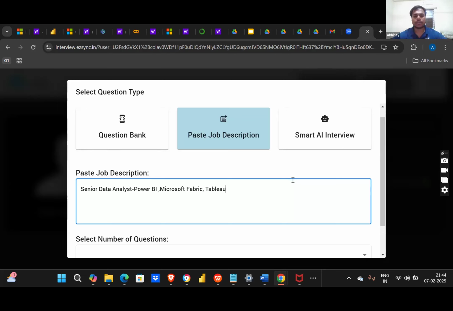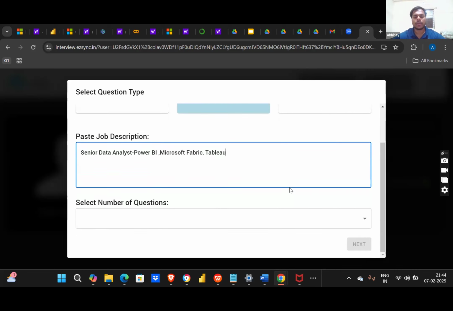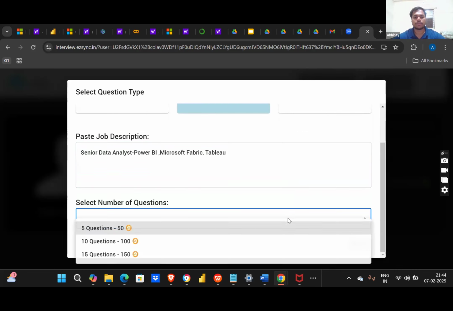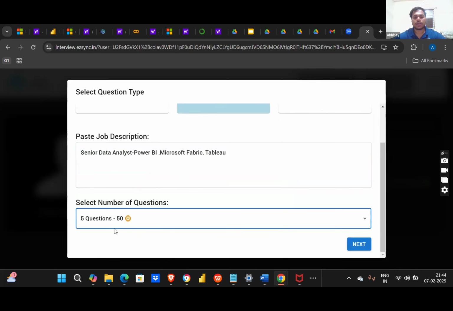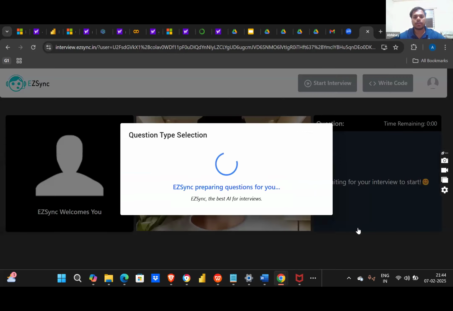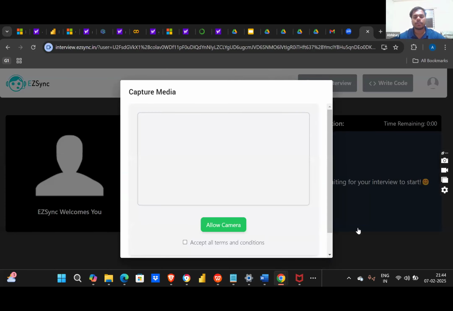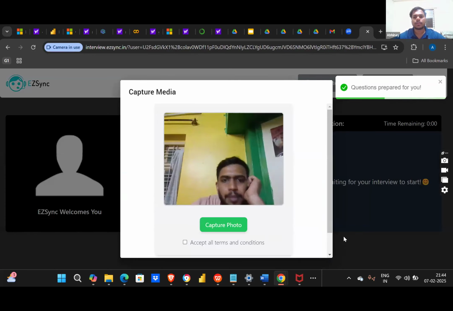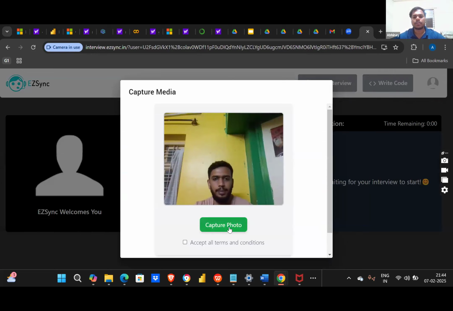Now you can select how many questions you want, and hit the next button. It will take some time because it is preparing your questions. Okay, your questions have been prepared. In the same way it will run.